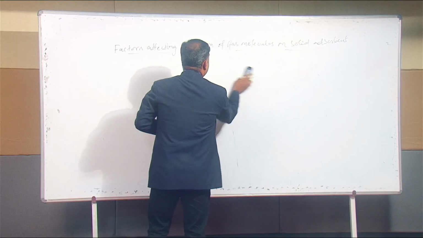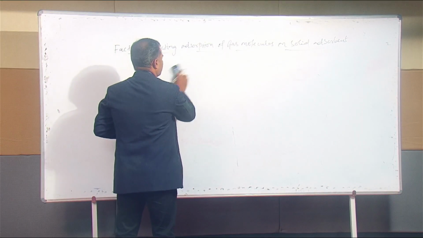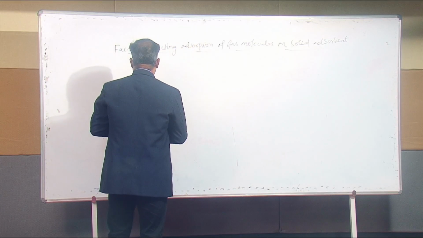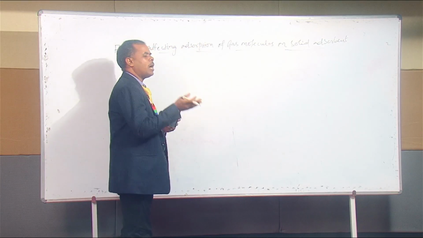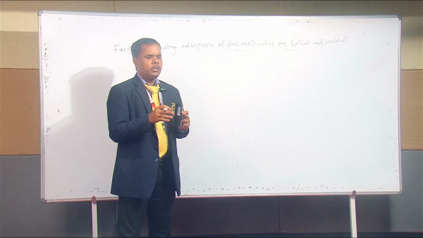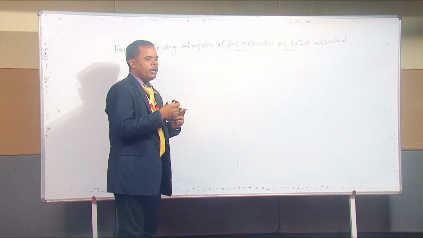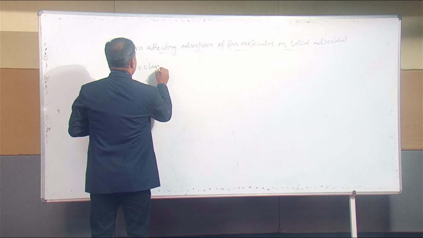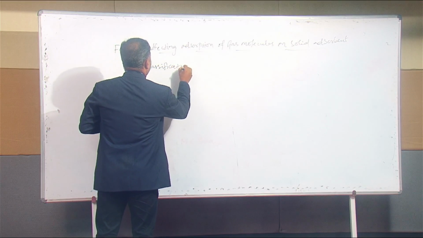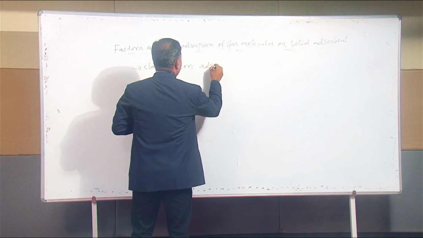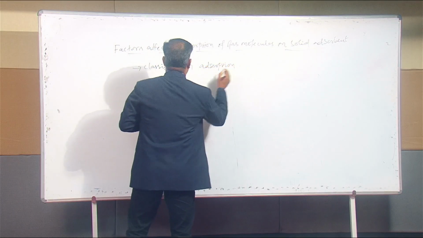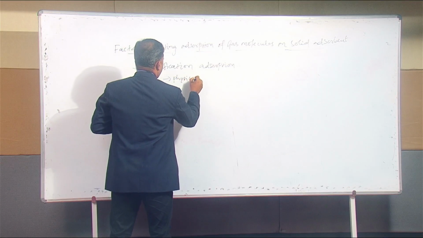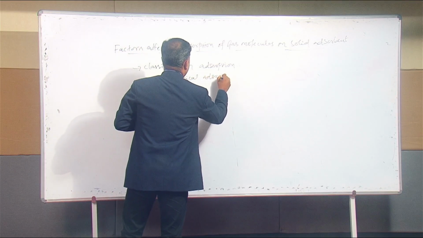These are the general differences between adsorption and absorption. After this, we are going to discuss only adsorption. Here, gas molecules are adsorbed on a solid adsorbent, and based on this it is divided into two types. The classification of adsorption: generally two types, one is physical adsorption, the next one is chemical adsorption.